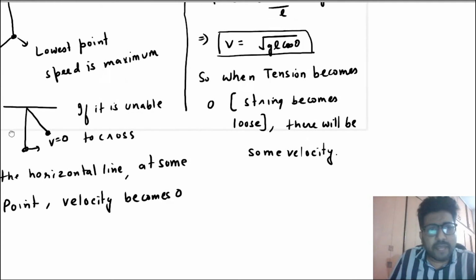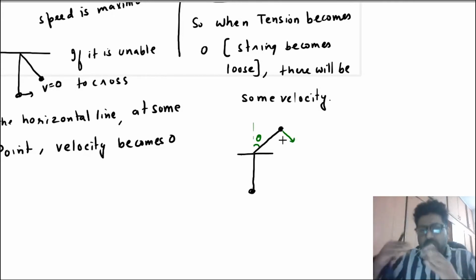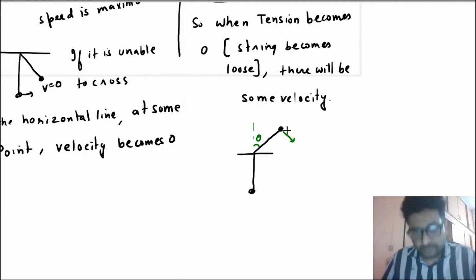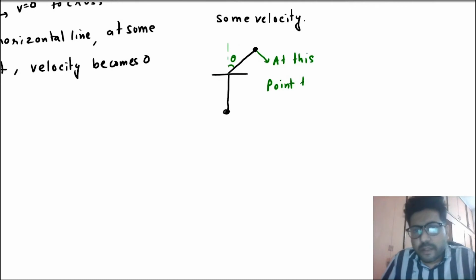Okay, that means when the ball reaches, suppose at this point, and the tension becomes 0 here, in that case you will say that because the string has become loose, at this point the particle ceases to be in a circular motion.